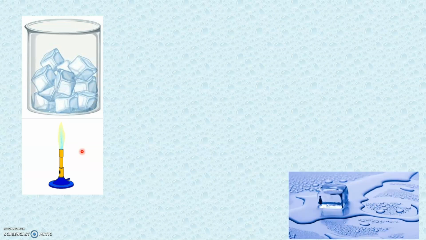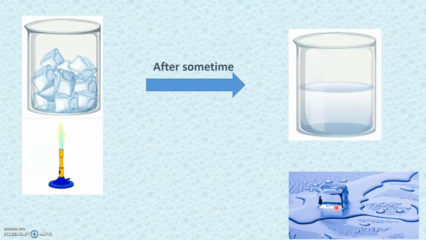Now, can you think of what happens when you heat blocks of ice? Now look into this picture here. As you take blocks of ice in a container and as you heat it, after some time we observe that ice starts melting like how you see here in this picture. So as blocks of ice are heated, after some time we see that ice melts and it turns completely into water like how you see here in this container.